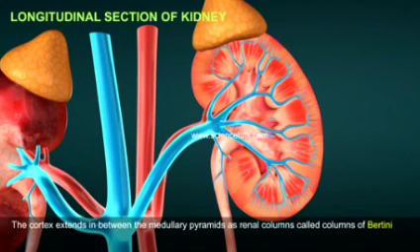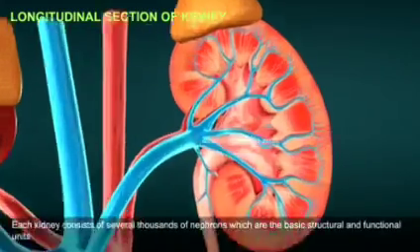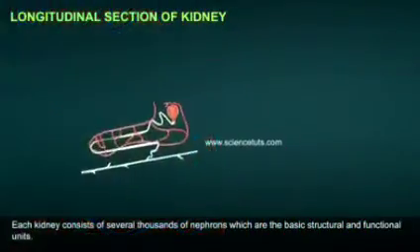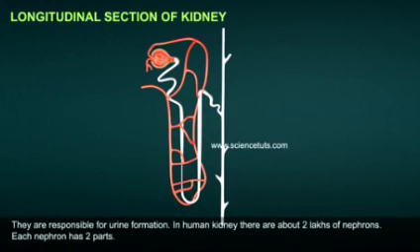The cortex extends in between the medullary pyramids as renal columns called columns of Bertini. Each kidney consists of several thousands of nephrons, which are the basic structural and functional units. They are responsible for urine formation.